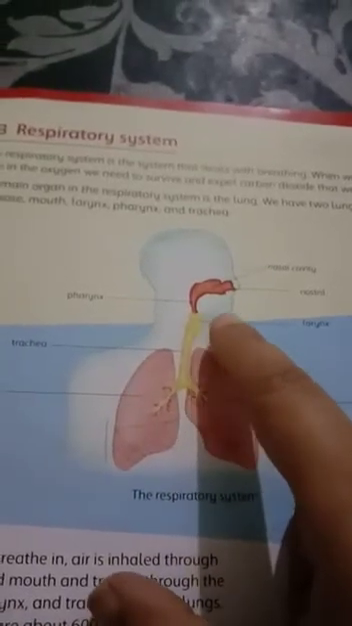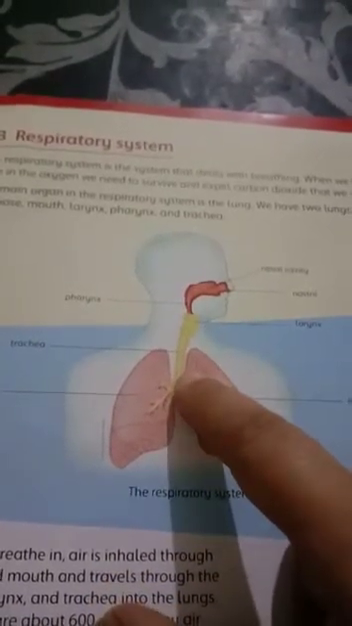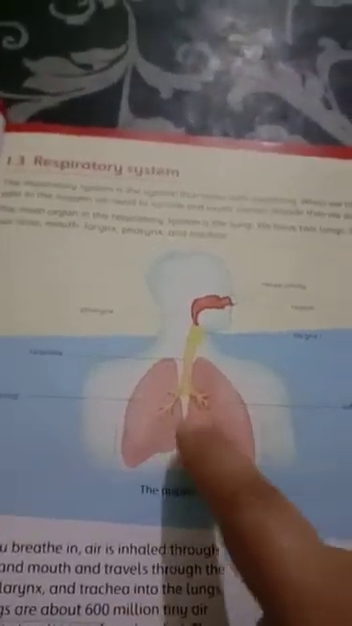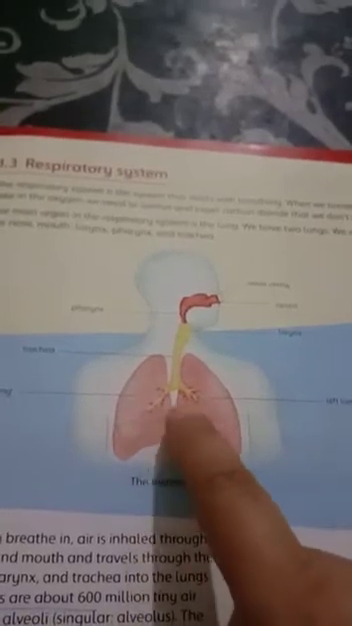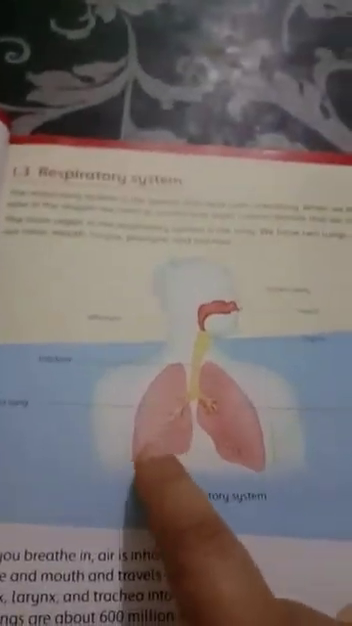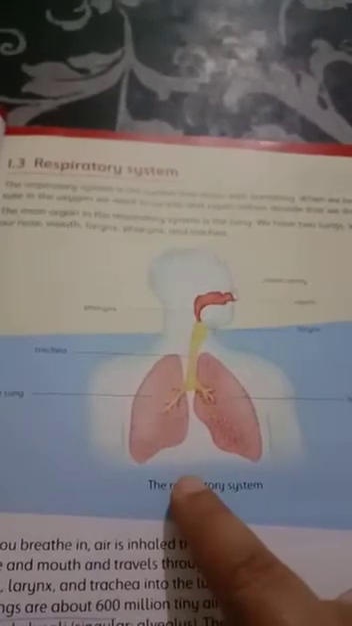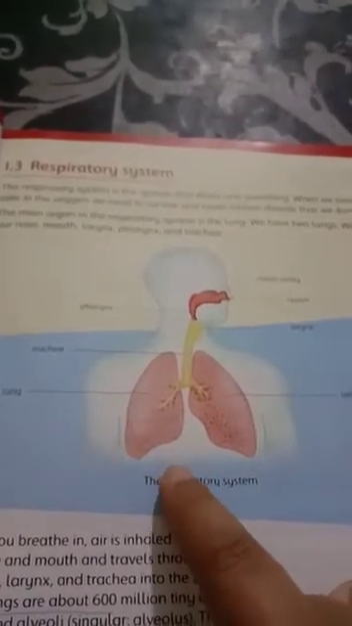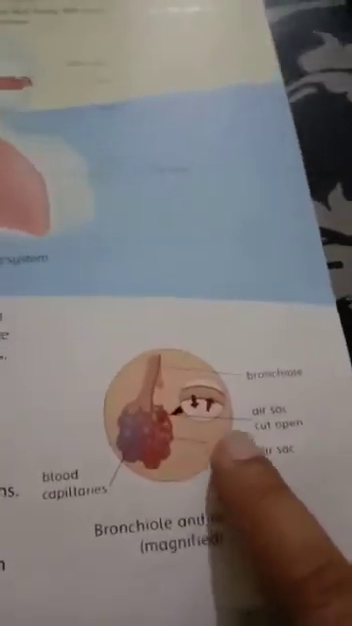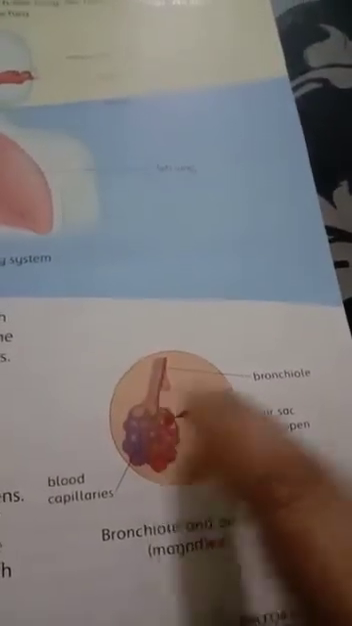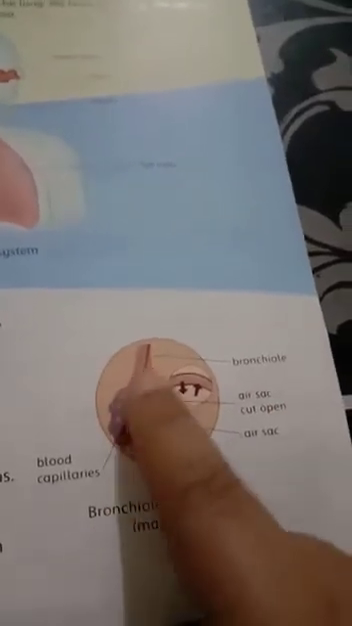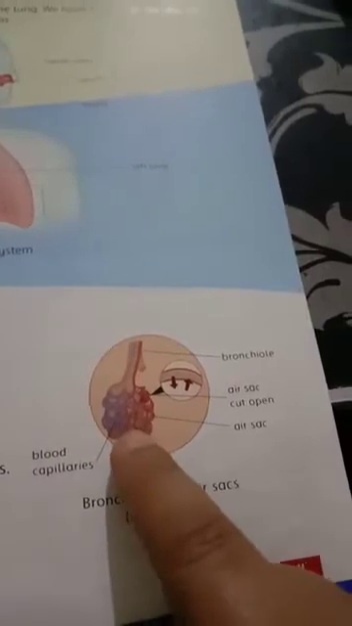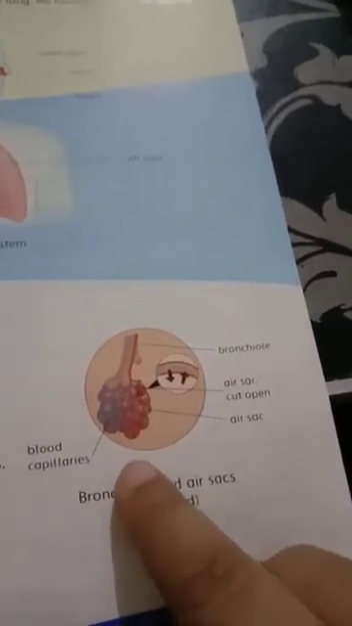The larynx then opens into a cartilaginous tube called the trachea. The trachea then divides into two branches called bronchi. Each bronchus enters into a lung and then divides and redivides into tiny branches which finally end up in bronchioles. You can see our picture over here. This is the bronchiole, very tiny, minute, and this bronchiole ends in an air sac. The air sac is lined with blood capillaries.